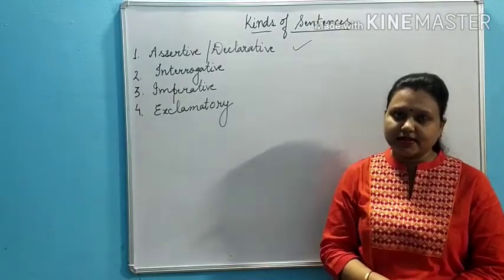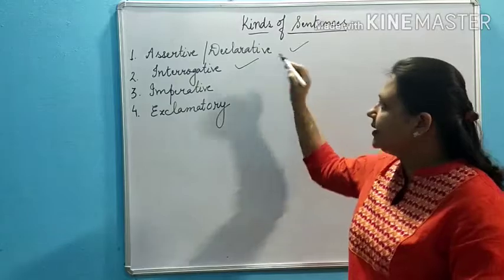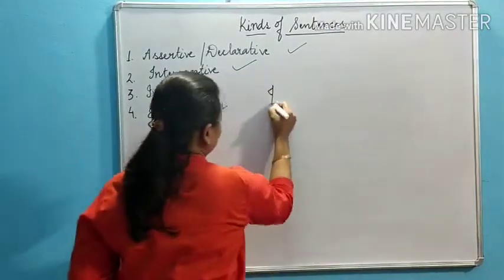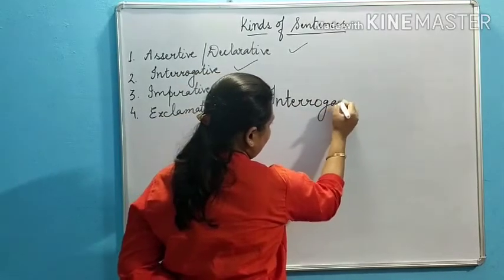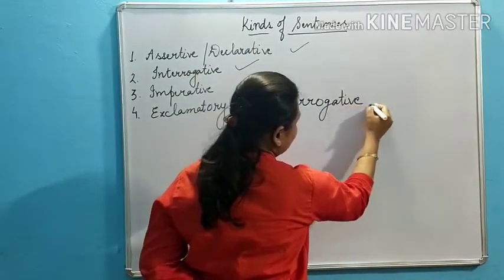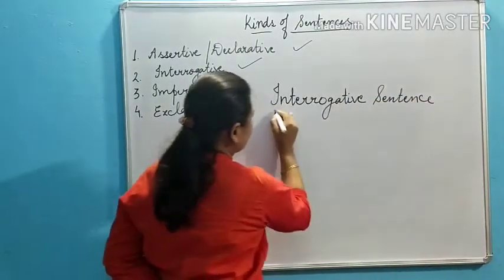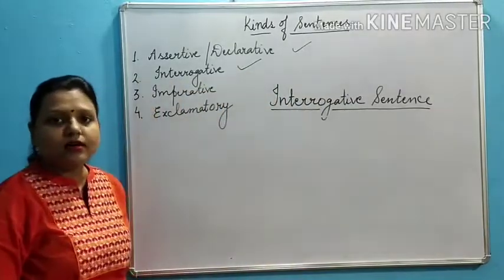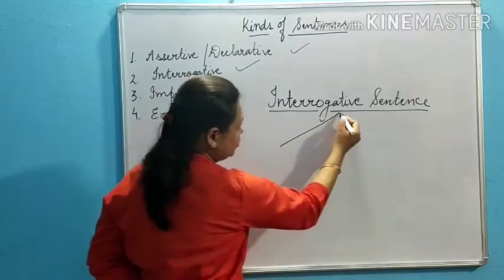In this lecture I would be covering what is an interrogative sentence. So, an interrogative sentence is a sentence which asks a question. It is further classified into two kinds.